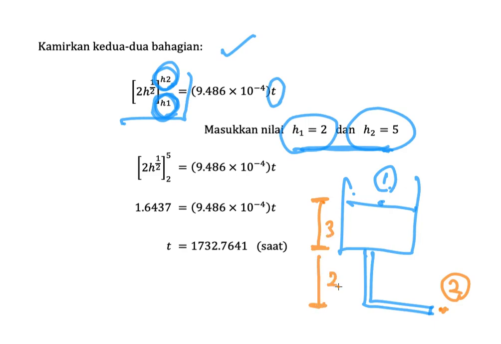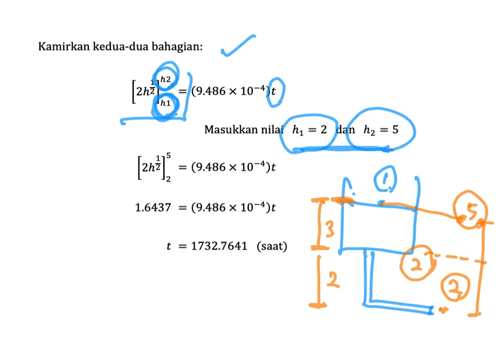From the Bernoulli equation, we must look from this point to this point. So this is 5, and this is 2. So for our integration, we need to put the limits of 5 and 2. Please do not take 0 to 3, because the water level here is not 3 meters.